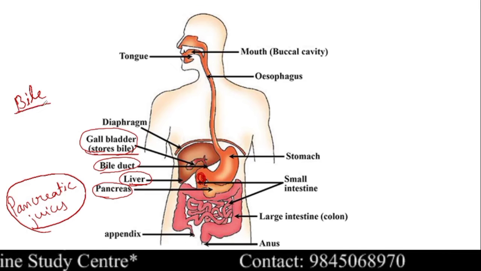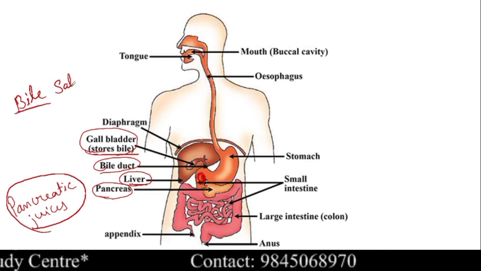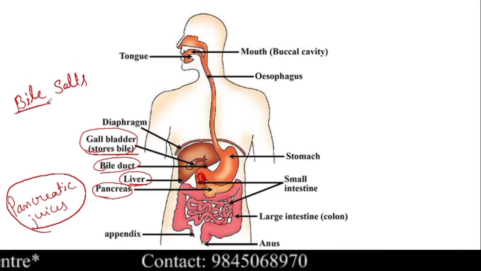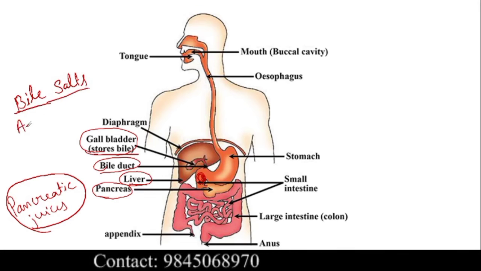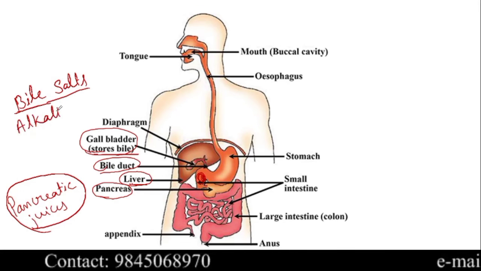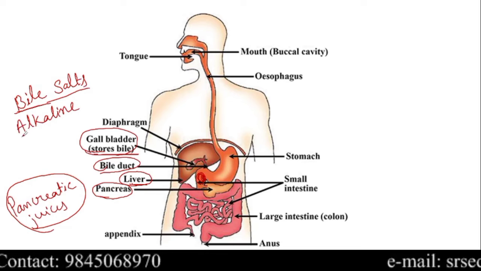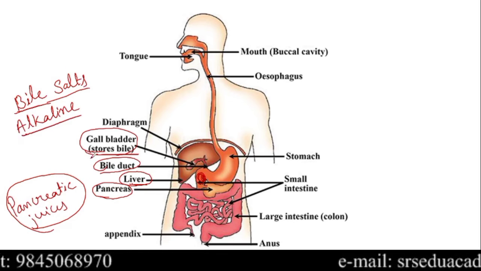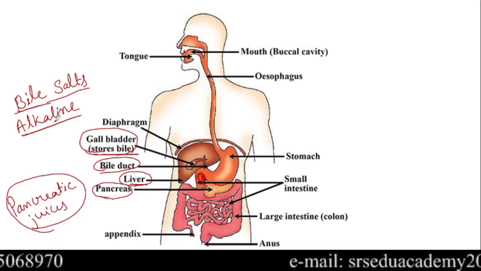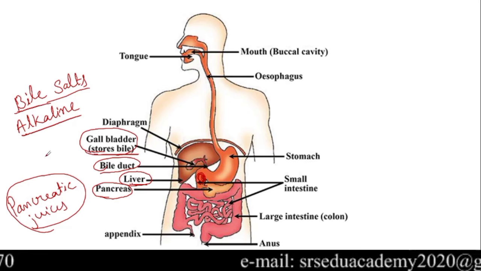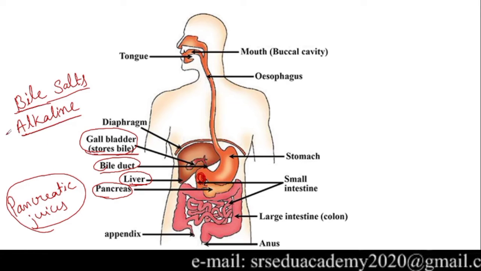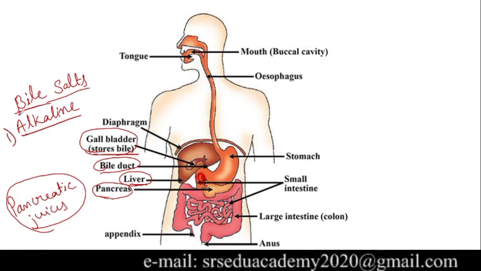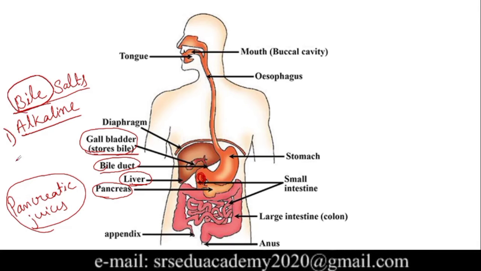We commonly call it bile salts. These bile salts are alkaline. These alkaline bile salts mix with the food and make the acidic food alkaline. Okay, so this is one function of the liver and of the bile salts.